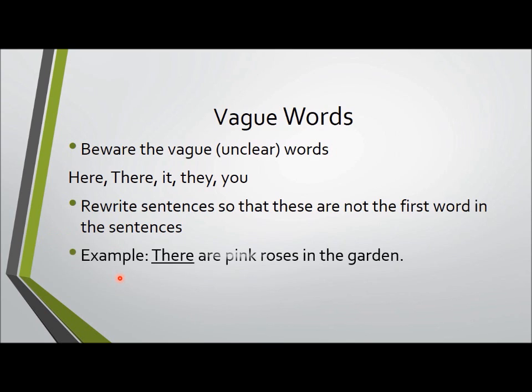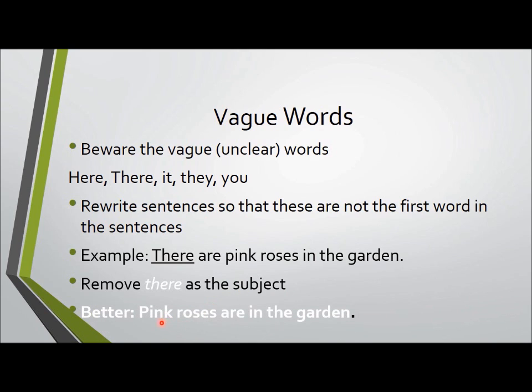So here's an example. There are pink roses in the garden. Well, if I asked you what's the subject of the sentence, it may be hard to find because there's a vague word as the first word. So in order to correct this situation, to give us a clear, definite subject of our sentence, we want to remove there as the subject of the sentence. So once there is in that subject space, we want to move it out of the way. And once we do that, it's better just to say pink roses are in the garden. So now if I ask you what's the subject of the sentence, you can say pink roses.